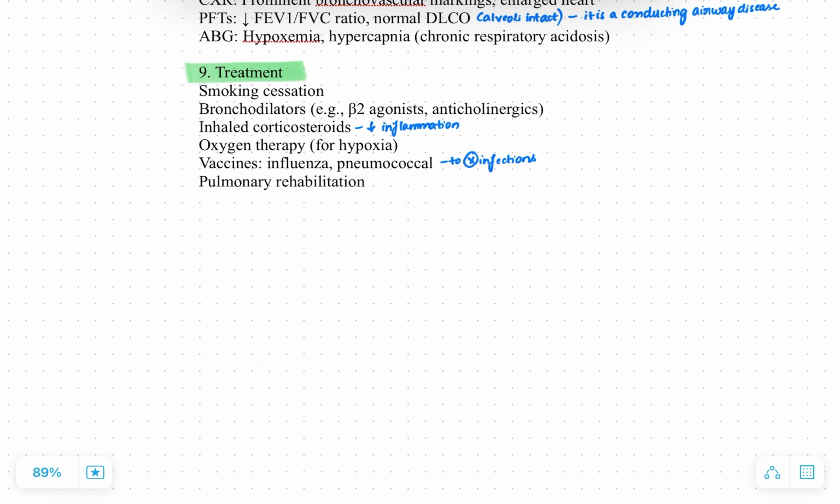The treatment is that smoking should be stopped, bronchodilators can be given, beta 2 agonists and anticholinergics, and inhaled corticosteroids. Corticosteroids will decrease the inflammation. Oxygen therapy can be given for hypoxia. Vaccines should be given to prevent infections. The influenza and the pneumococcal vaccine should be given, along with pulmonary rehabilitation.